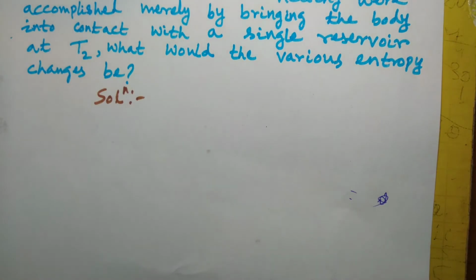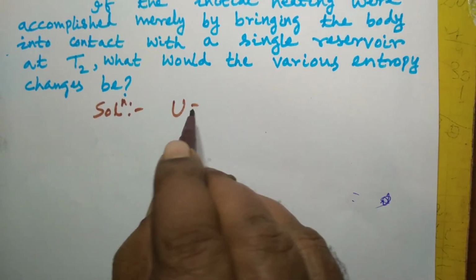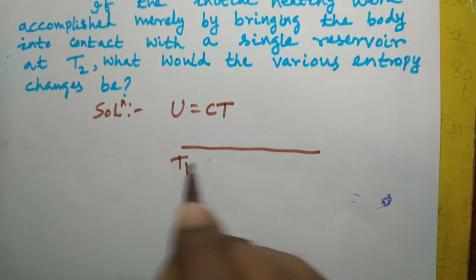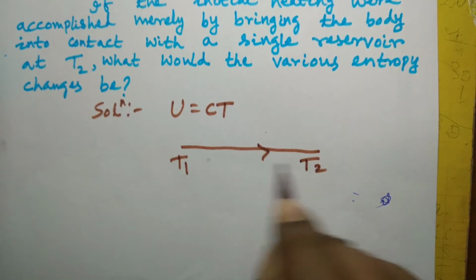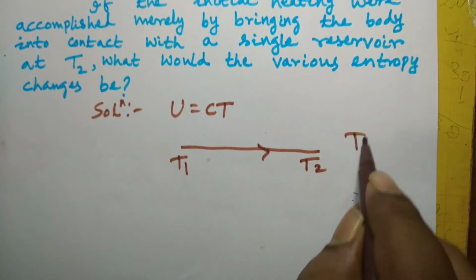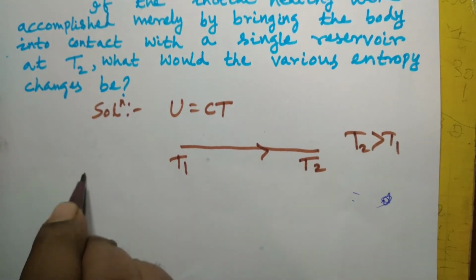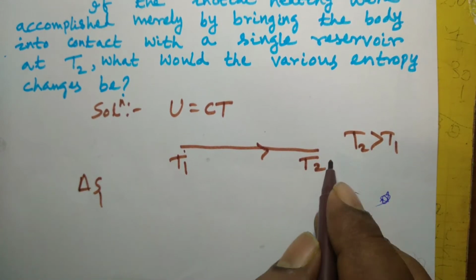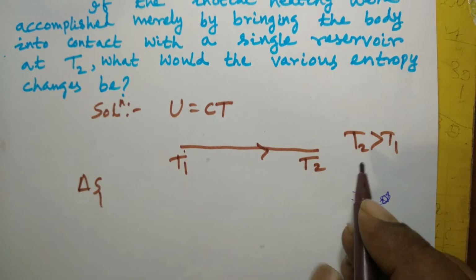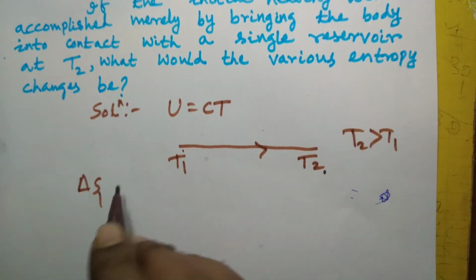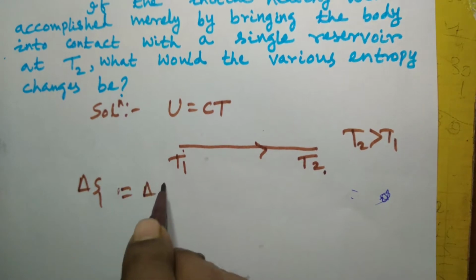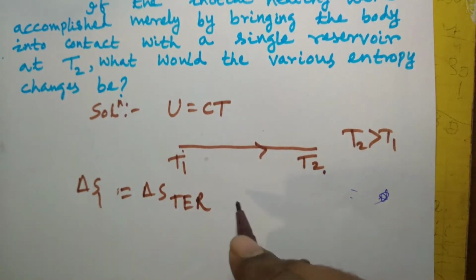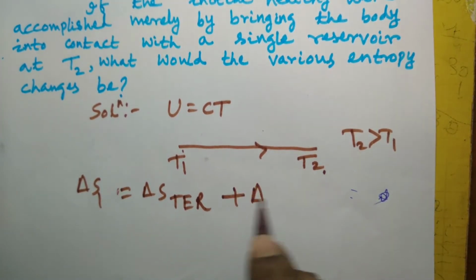You see, this is U = CT, and the temperature of the body increases from T1 to T2 by coming in contact with a series of reservoirs. So in fact T2 is greater than T1. So delta S1 in this case, when the temperature of the body increases from T1 to T2, where the temperature of the reservoir is at the higher temperature, is equal to delta S of the reservoir at T2, plus delta S body.